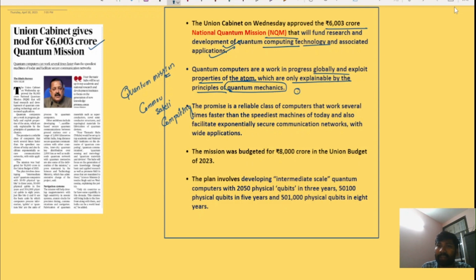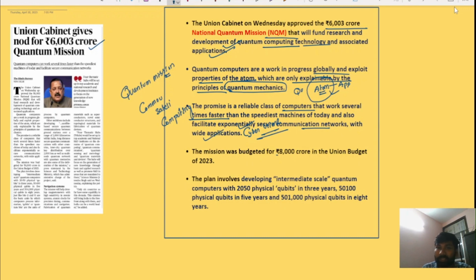So, quantum mechanics uses the principles of the atom to derive a wide variety of applications. The promise is a reliable class of computers that work several times faster than the existing supercomputers. With the supercomputing mission, we will develop computers that will work several times faster than the speediest machines of today. It will also facilitate exponentially secure communication networks. Secure communication networks are very crucial for any country, especially in the backdrop of increasing cybercrimes, with wide applications.